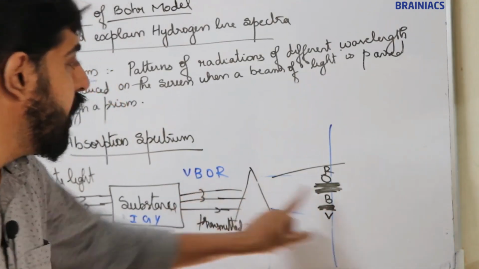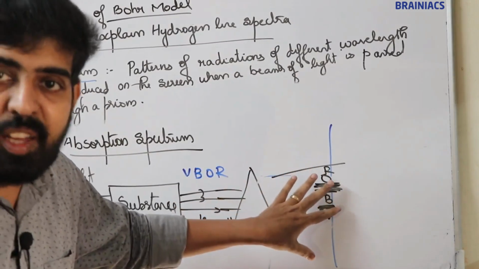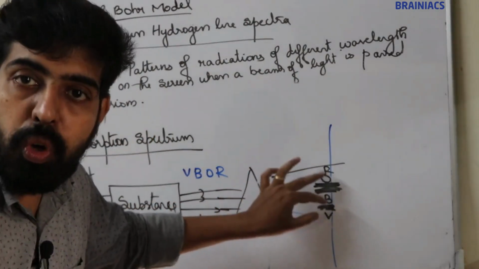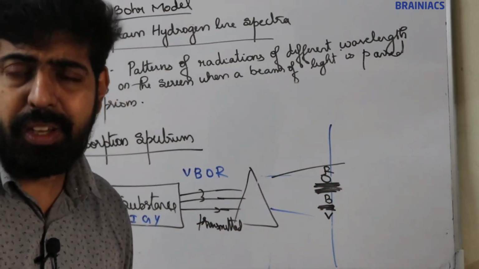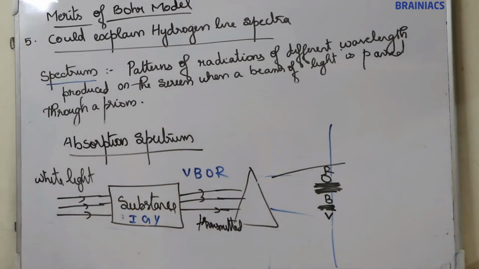Violet is transmitted, blue is transmitted, orange, red is transmitted. Remaining colors are not transmitted, remaining are absorbed. So you cannot observe those colors. On those positions, it will be dark. This is known as absorption spectra. I think it's clear.